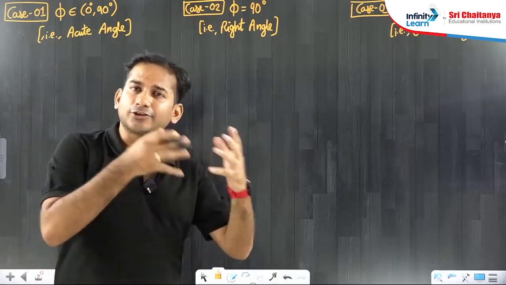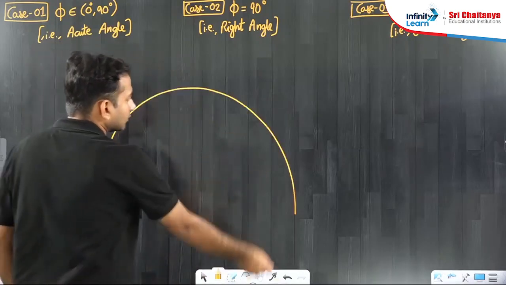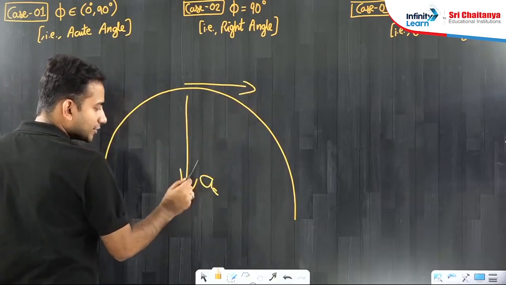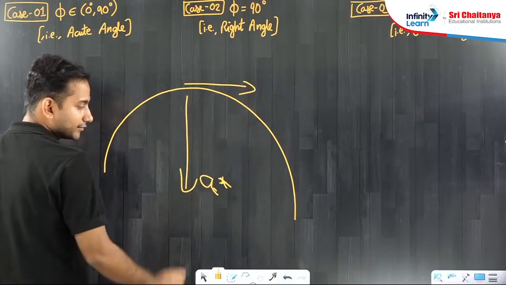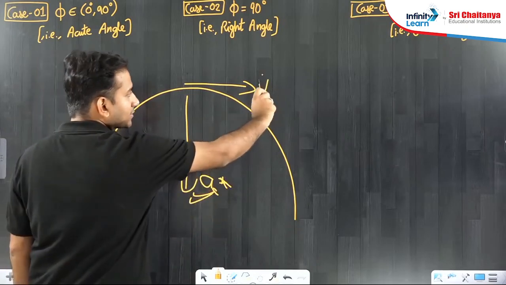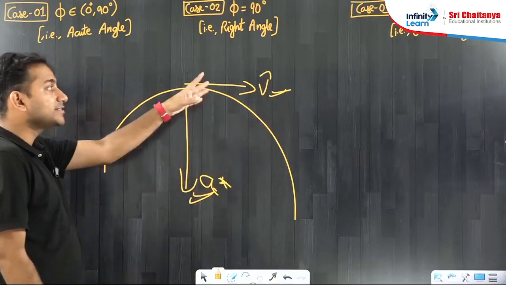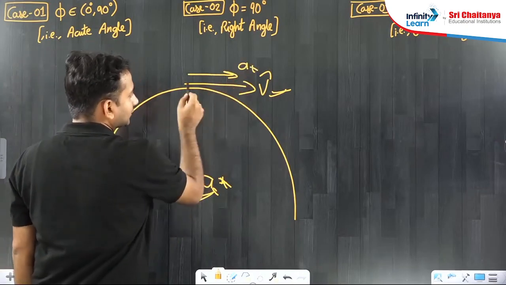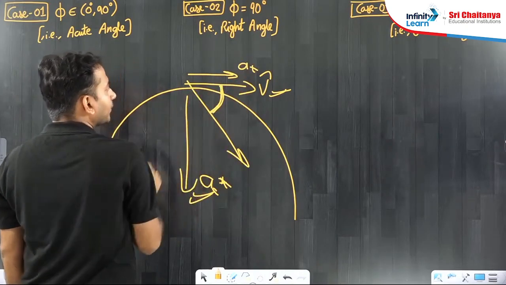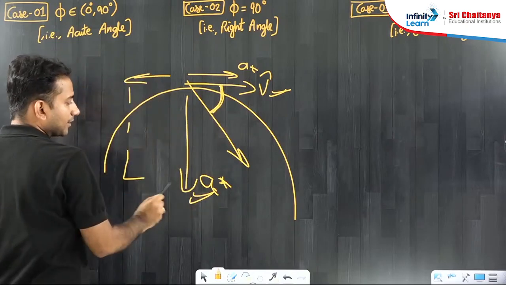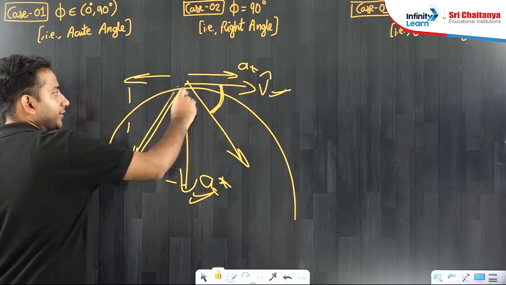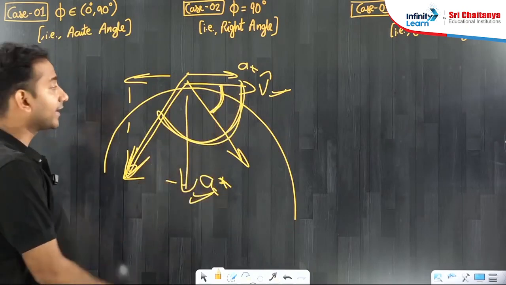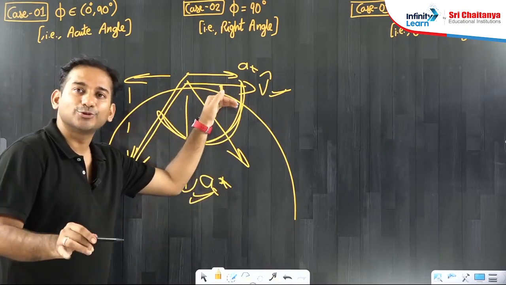Because in circular motion, if a particle moves in a circle, its velocity is like this. Its centripetal acceleration is always there. How can the angle be 0 degrees? If the tangential acceleration supports here, its resultant will come here. This is acute angle. If the tangential acceleration is opposite, by parallelogram law its resultant is here, and you can say this is obtuse angle. I'll show these one by one in detailed diagrams. But acute angle can be acute but never 0.